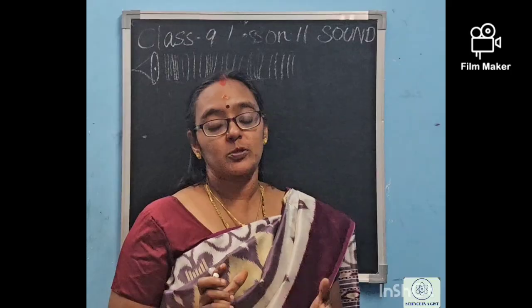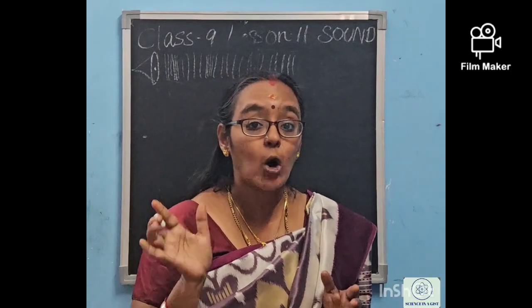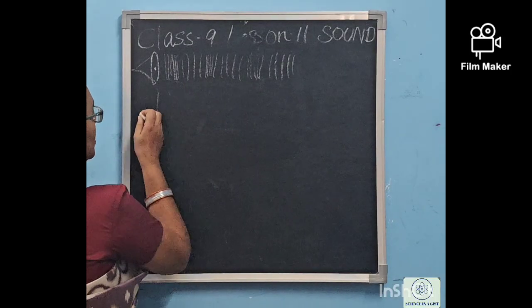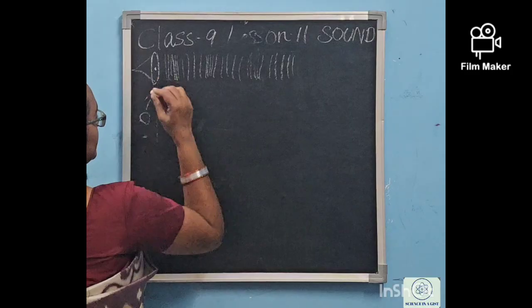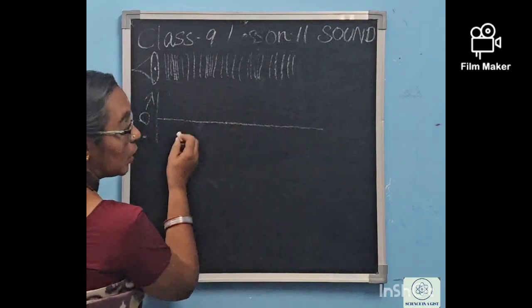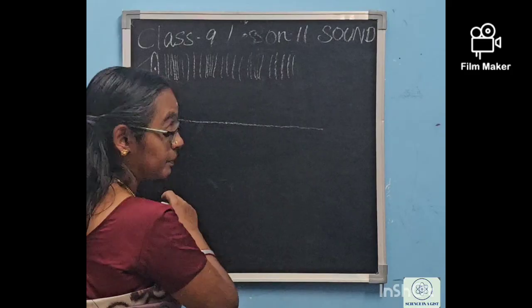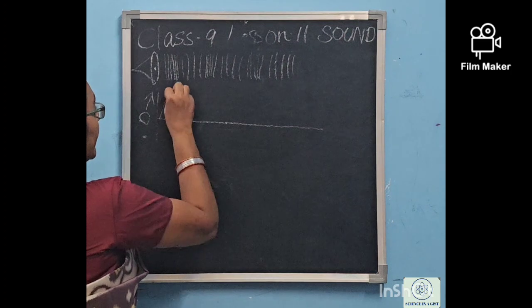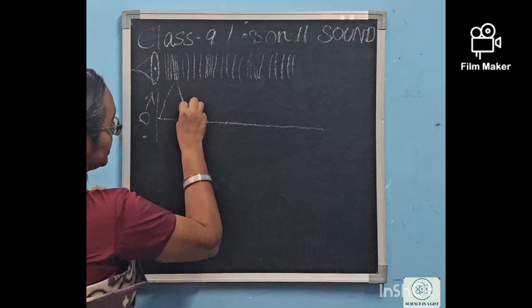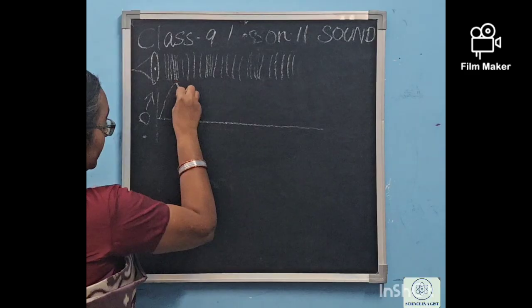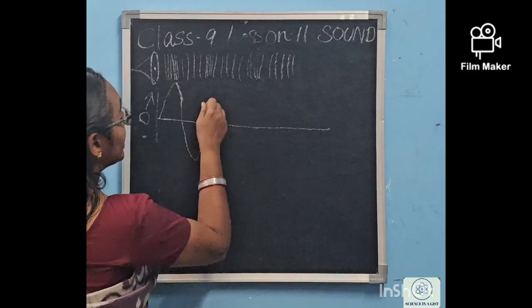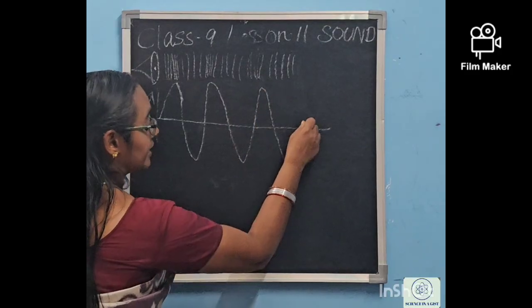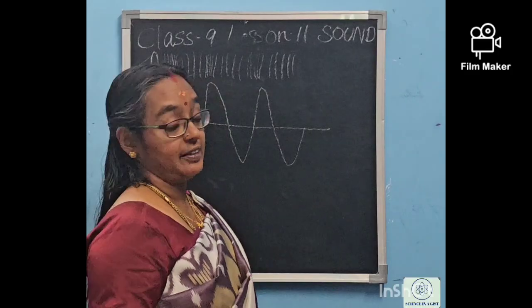Now, if we express the sound wave in the form of a graph, it will come in this manner. If the sound is not produced, the medium will be at the equilibrium position. But as the sound waves travel, the compressed area makes a crest, and the rarefied area shows a trough, and again crest, again trough, like that the waves travel.